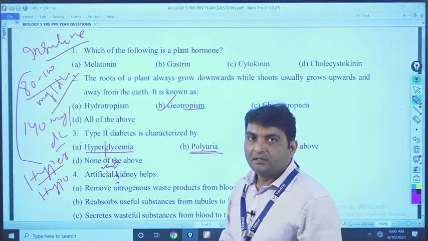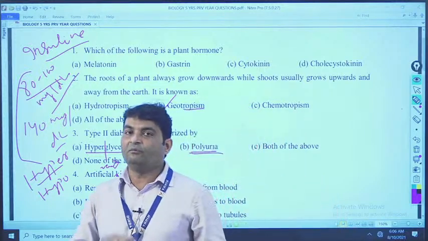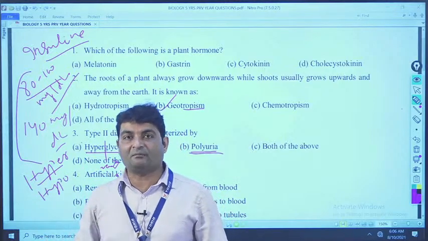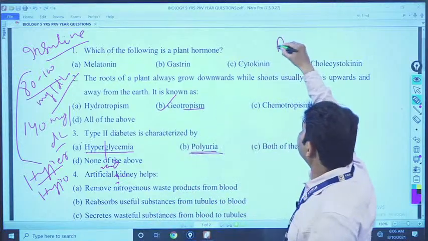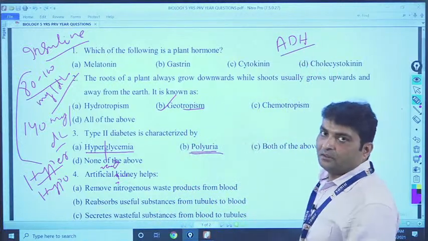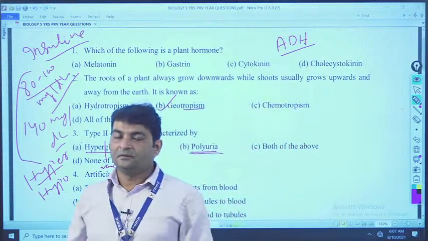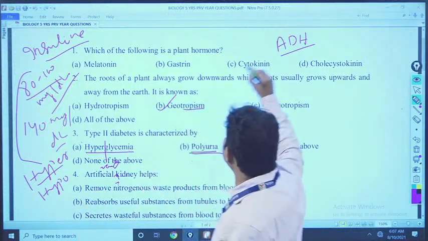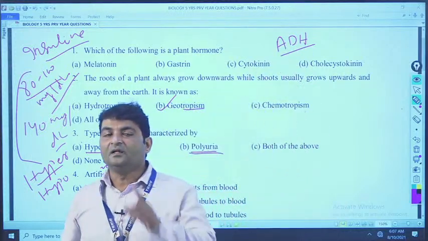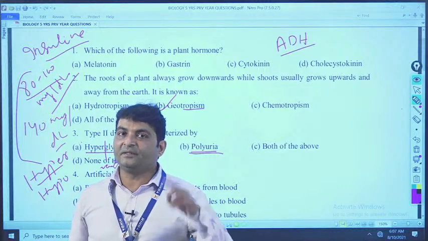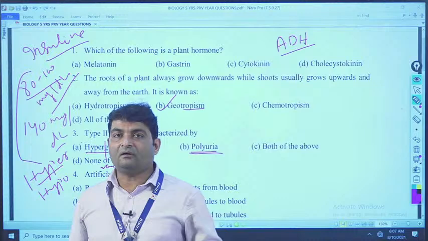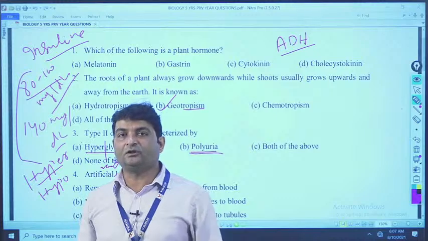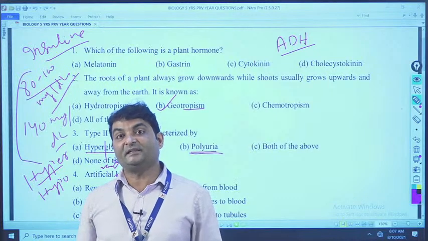More urination. See, in a diabetes mellitus patient, when the blood sugar level increases in our body, it suppresses the effect of a hormone called ADH, the antidiuretic hormone. That hormone concentrates the urine and helps in reabsorption of extra water from urine to the body. Due to deficiency of this hormone, urine cannot be concentrated, it becomes more dilute and collects in the urinary bladder rapidly, so more urination occurs, and that disease is called diabetes insipidus.